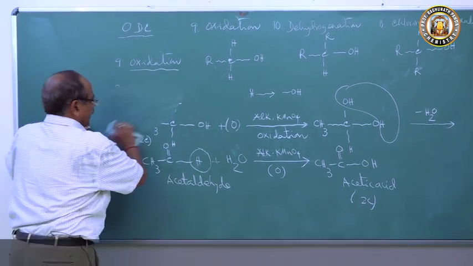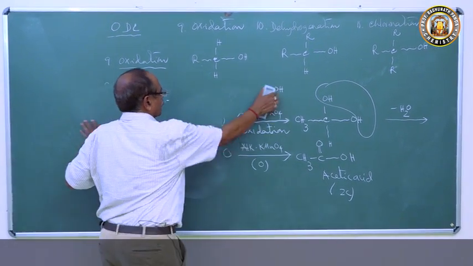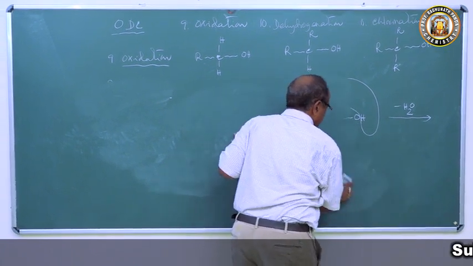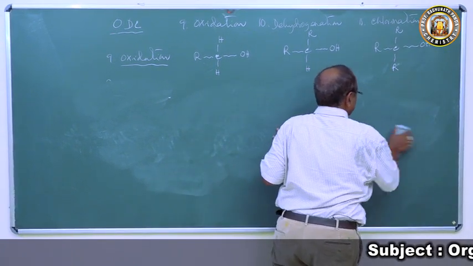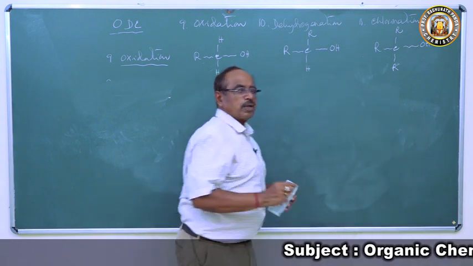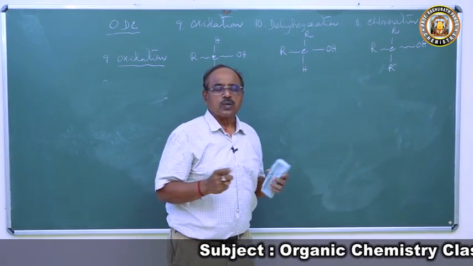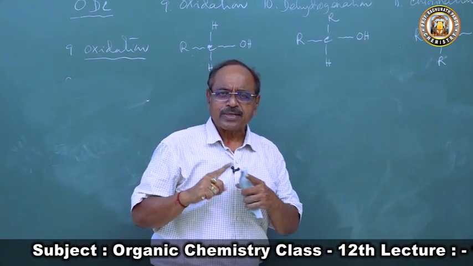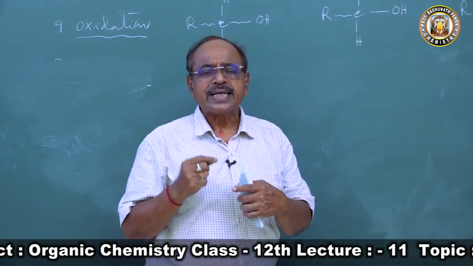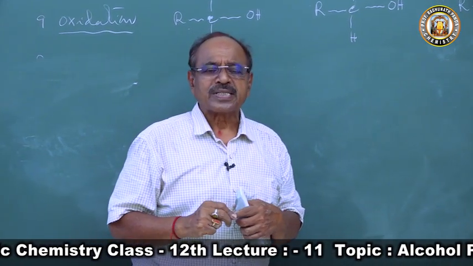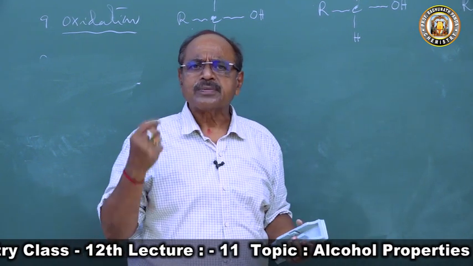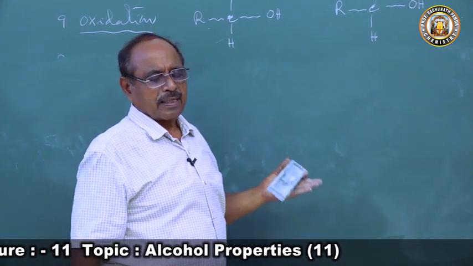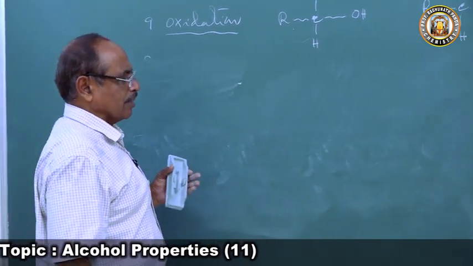Now we'll come to how the secondary alcohol undergoes oxidation. Children, remember, during oxidation always the H becomes OH. And second point, a carbon atom bonded to two OH groups is unstable and loses a molecule of water. There are 2 clues here. One, during oxidation hydrogen becomes OH. Second clue, any carbon atom bonded to 2 OH groups is unstable and loses a molecule of water. If you have these 2 clues, then all the reactions of aldehyde, ketone, primary alcohol and secondary alcohol will be very easy for you.